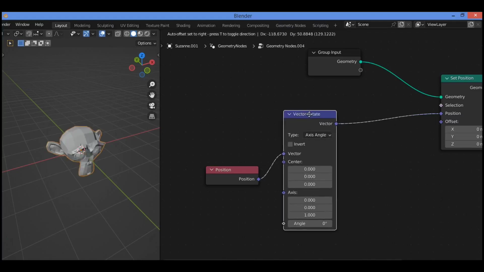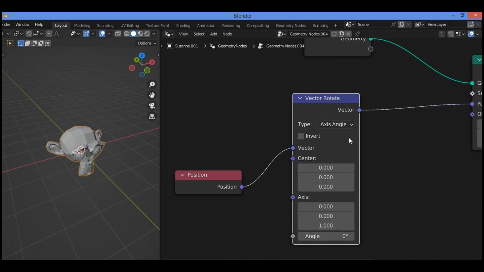And as you can see here in this node, we should set the type to axis angle over there. Then we have the angle, and when you try to change the angle, it's gonna be rotating on the axis, on the Z axis as shown in our tutorial. For example, because the center is over there at the intersection of the three axes.